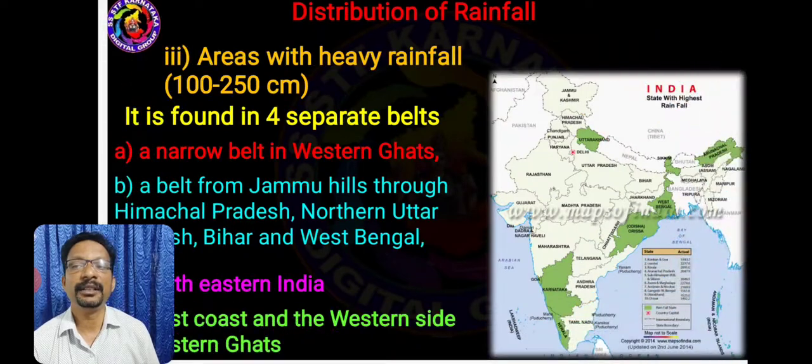And the third type is areas with heavy rainfall, between 100 to 250 centimeters. This can be divided into four belts. First one, a narrow belt in the Western Ghats. And the second one, a belt from Jammu Hills through Himachal Pradesh, northern Uttar Pradesh, Bihar and West Bengal. The third one is northeastern India. Fourth is the west coast and the western side of the Western Ghats.